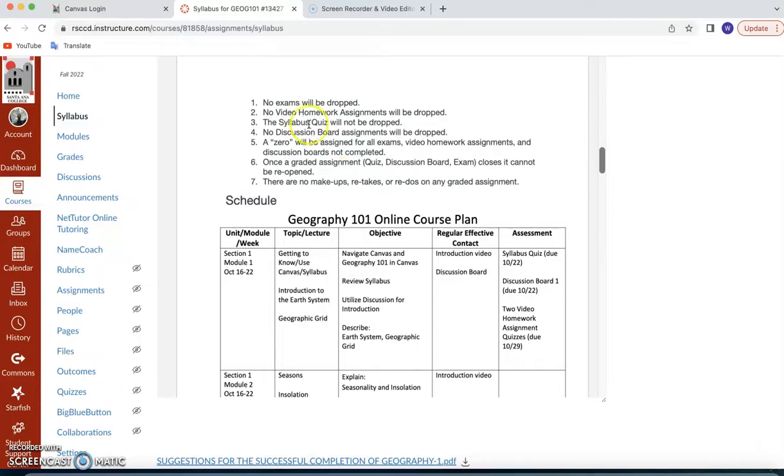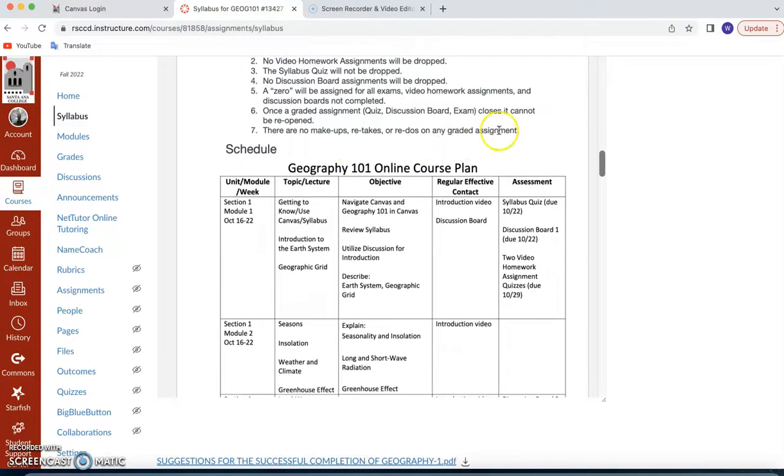Notice that no exams will be dropped, no video homework assignment quizzes will be dropped, the syllabus quiz will not be dropped. No discussion boards are dropped. A 0 will be assigned for any exam, video homework assignment, or discussion board that's not completed. And once a graded assignment is closed, it cannot be reopened. There are no makeups, retakes, or redos on any graded assignment.